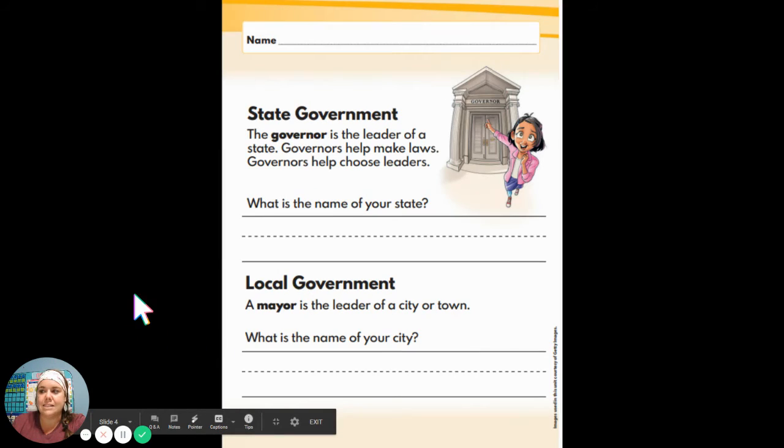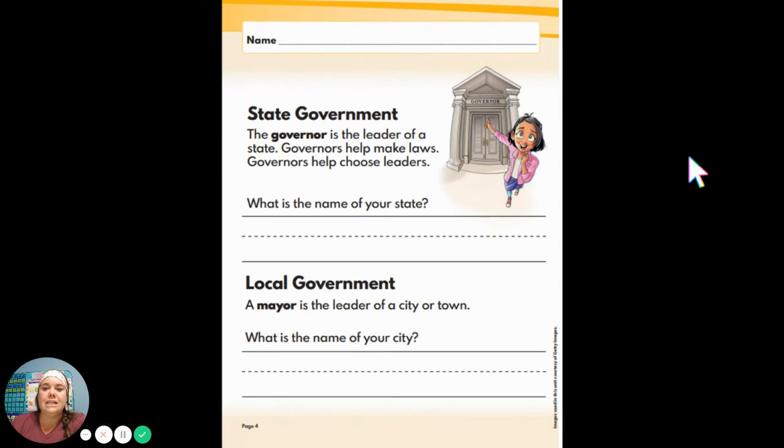All right, let's see. So the state government, a governor is the leader of the state. So the state of Michigan has a governor, and our governor right now is Governor Gretchen Whitmer. She is the leader of our state. She helps to make laws, and she helps to choose the other leaders of our state. So our state, do you know what our state is called? Our state is called Michigan.